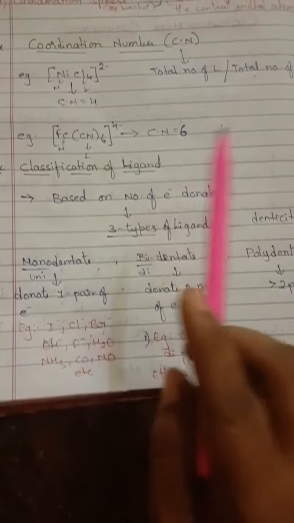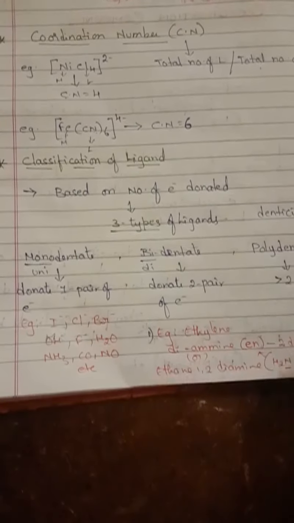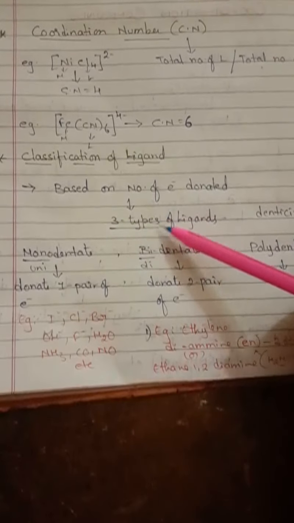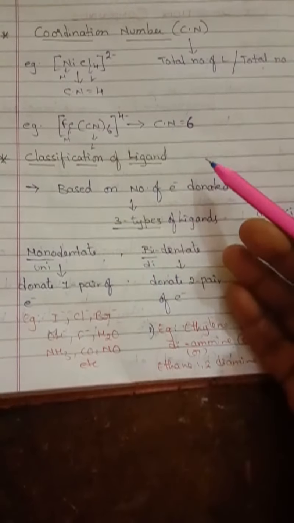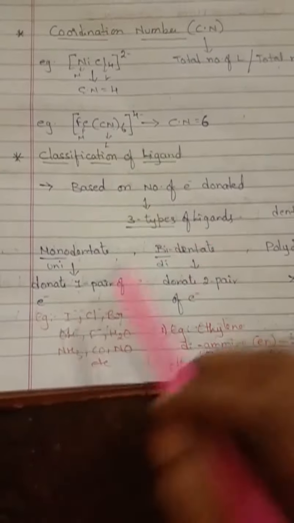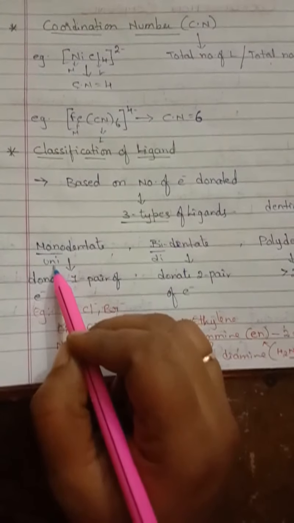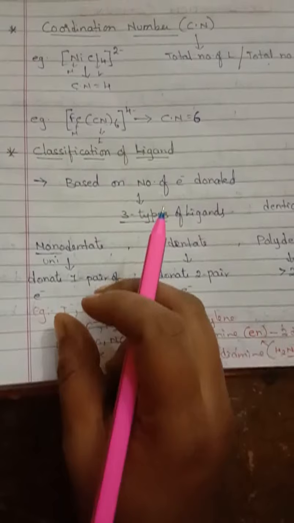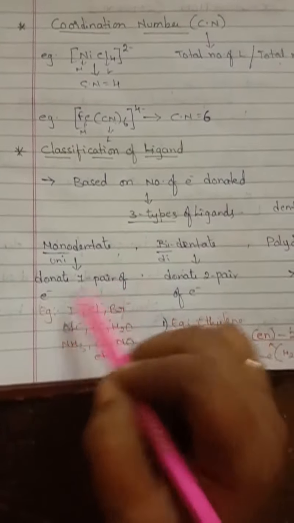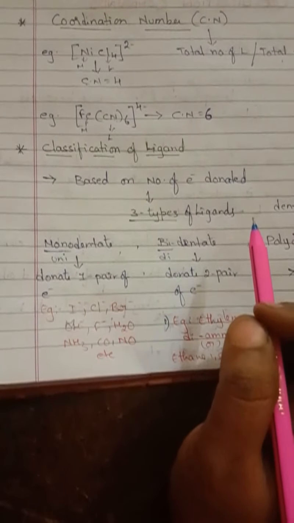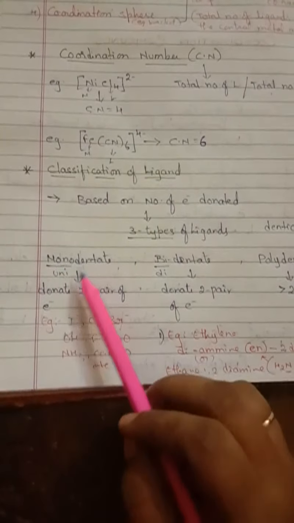Classification of ligands is based on how many electrons they are donating. Basing on that, it is of 3 types: monodentate, bidentate, polydentate. Mono means single, or you can say unidentate. By name itself, it can donate only one pair of electrons. You can say monodentate or unidentate.